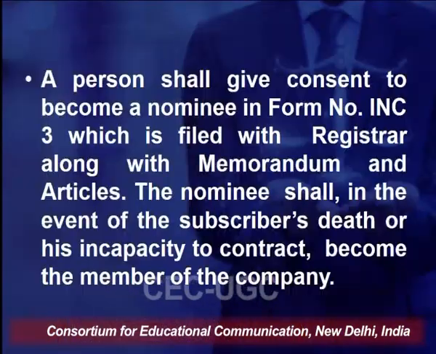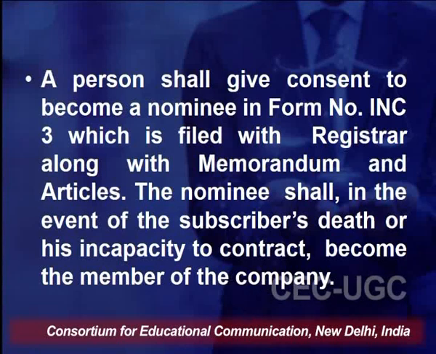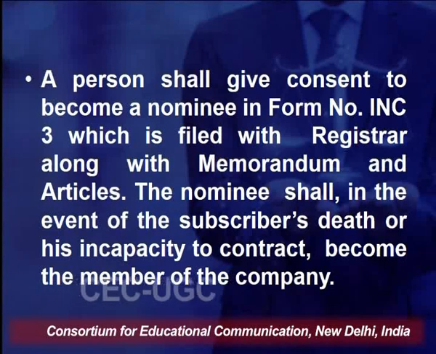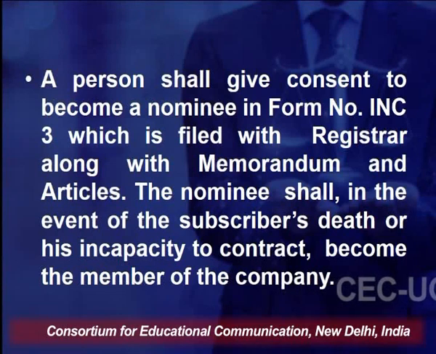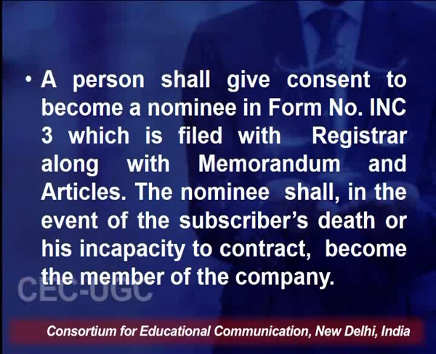Then a one-person company shall give consent to become a nominee in form INC 3, which is filed with the registrar along with the memorandum and articles. The nominee shall, in the event of the subscriber's death or his incapacity to contract, become the member of the company. So, the person has to give his consent in form INC 3, which is filed with the registrar, that he wants to be a nominee.